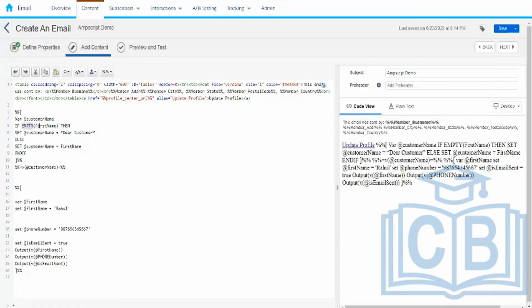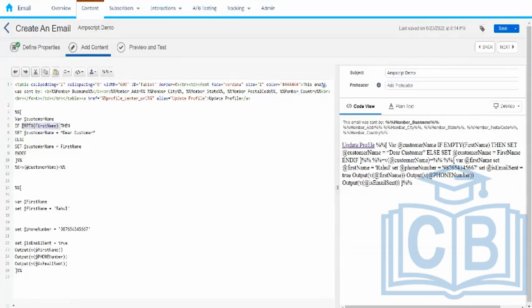This empty function: each and every function in Marketing Cloud takes some input, processes that input, and gives us the output. We are passing the first name of the customer. Let's say we have a value, Rahul. We are checking whether this first name is empty or not. If the value is there, Rahul, it will return false, that the value is not empty. And if you do not have any value in the first name, then it will return true, that whatever you have passed is empty.